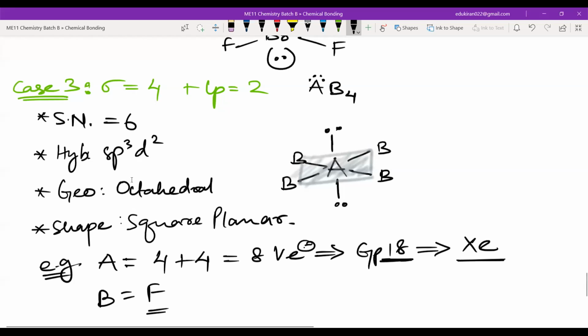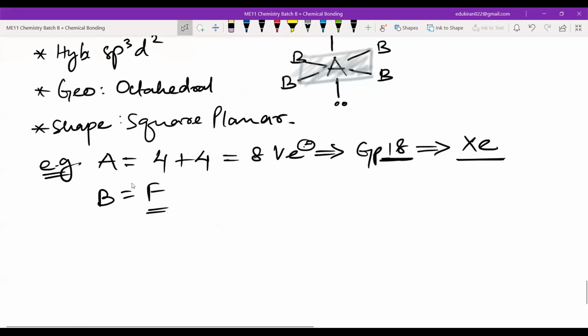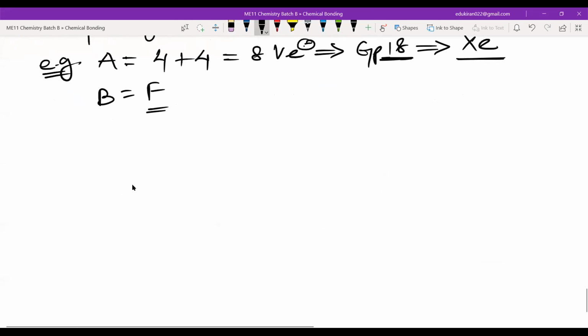Fluorine is an element which has reacted even with a noble gas. So just let me write the structure here. Xenon, then you have what? Wait a second. What have you been given? You have XeF4. How do you approach this? You approach it like this. You write xenon, then you make 4 bonds for xenon like this.